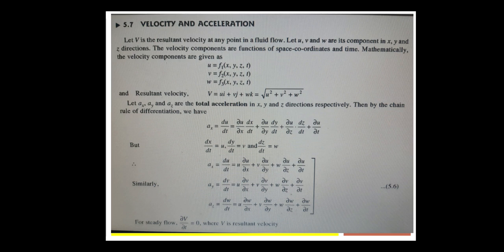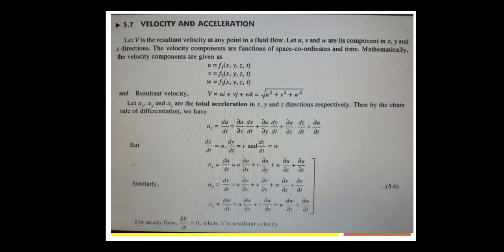Now, therefore, we write the above equation as: ax is equal to du by dt, that is equal to u of dou u by dou x plus v of dou u by dou y plus w of dou u by dou z plus dou u by dou t.